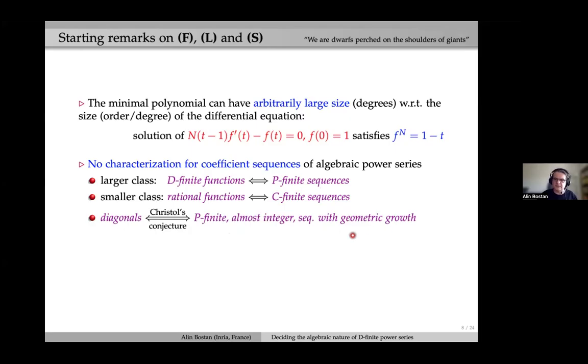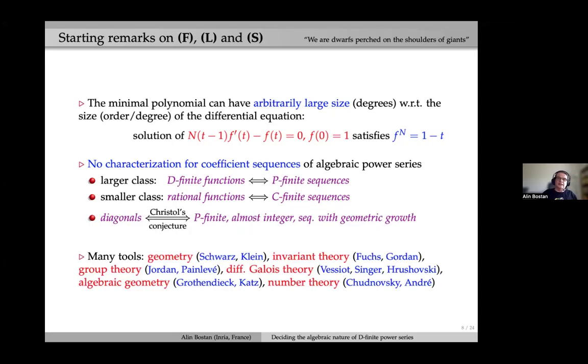And these sequences have a nice geometric growth. And the last remark is that we are not at all the first ones to address such questions. This is a very fundamental question about algebraicity of solutions of linear differential equations. And there are many tools to study this. So that's a very quick history, let's say, in pointers: geometric tools, invariant theory tools, group theory, differential Galois theory, algebraic geometry, number theory. That's a really rich area.